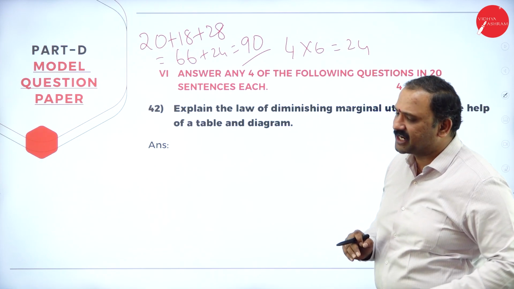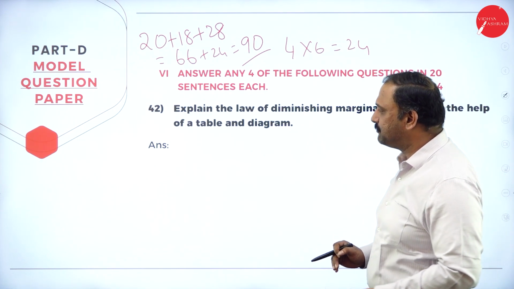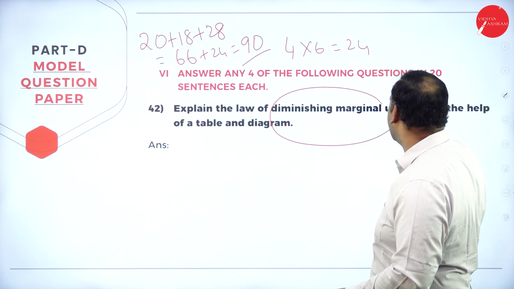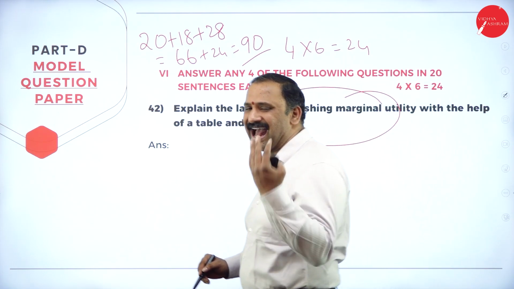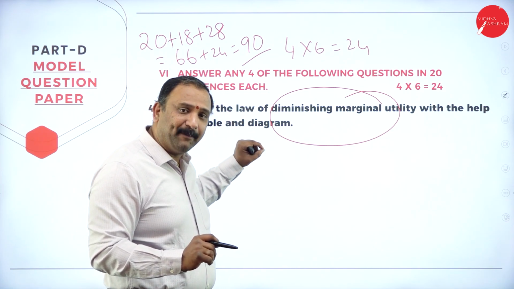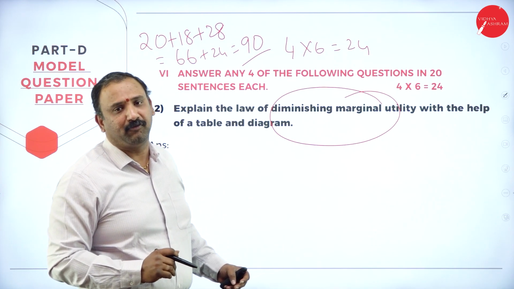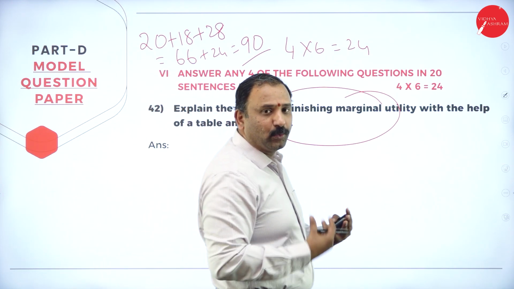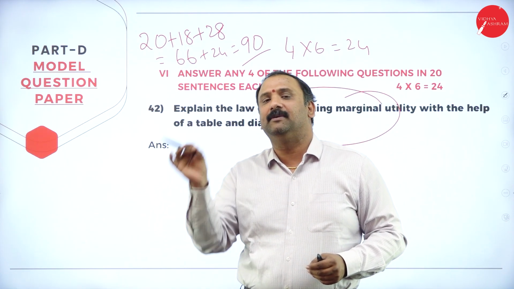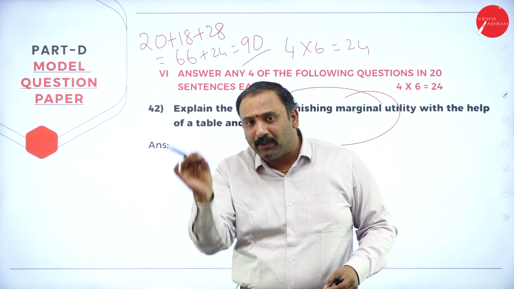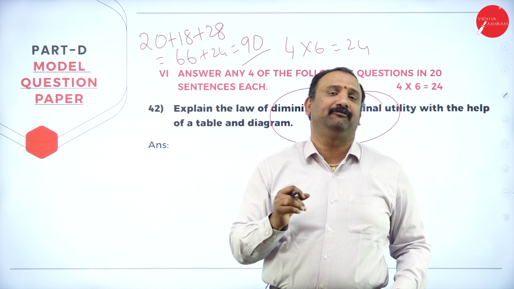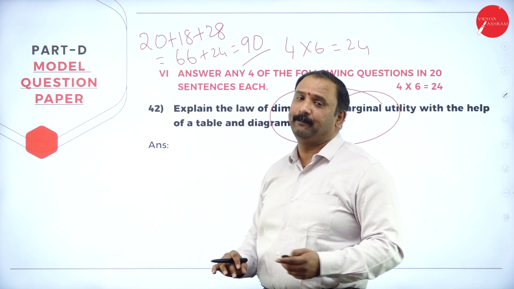Now, let's go on to the section where we are trying to answer the 6 marks question. There are only 4 questions that you need to answer, starting with the law of diminishing marginal utility, which is a very, very common and repeated question. For this question, you need to explain with the help of a table and diagram, which is very important for you so that you are able to realize what it is. Explain the law of diminishing returns, then put the table column, explain it with examples, tell them how it happens in terms of diminishing utility, what is the value of utility. All those factors have to be explained, and then this would give you the complete 6 marks.